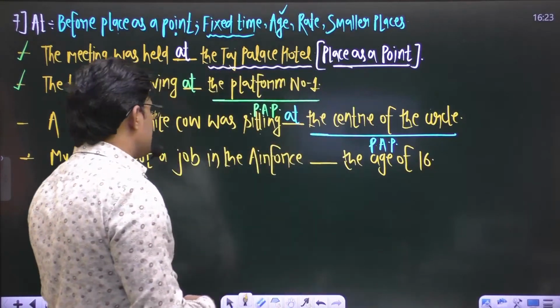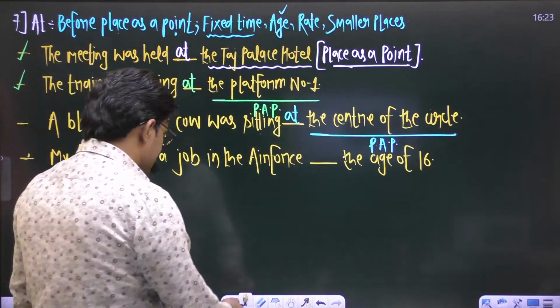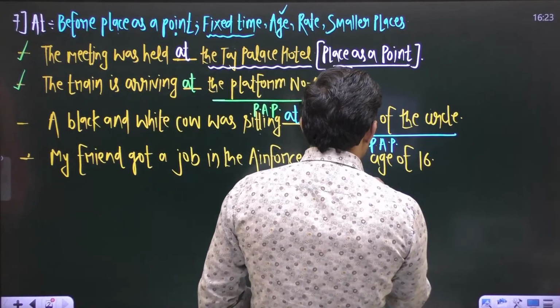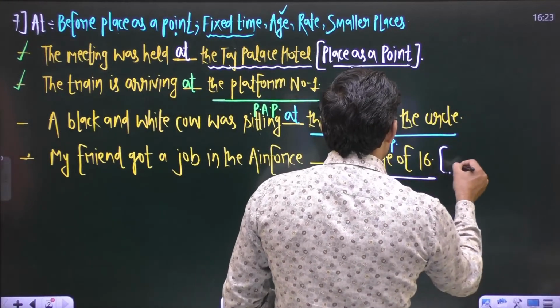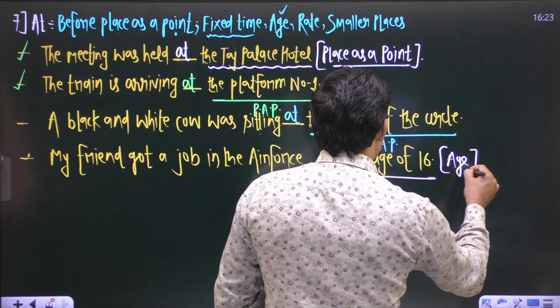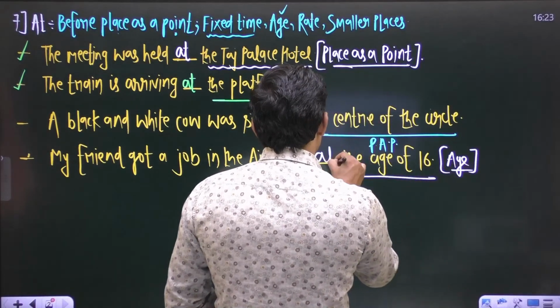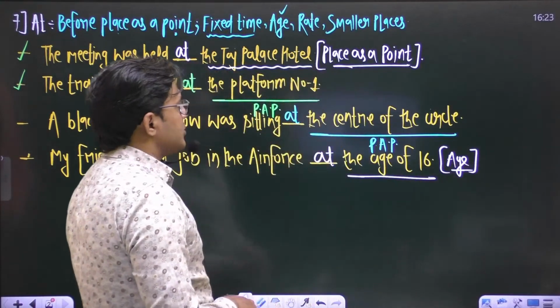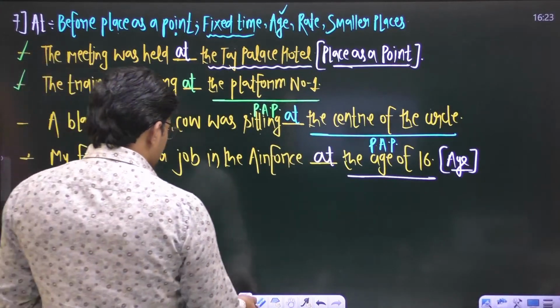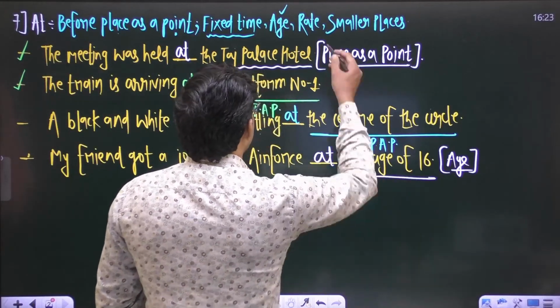My friend got a job in the Air Force blank the age of 16. So this word age of 16 denotes the age, and before age denoting words we use a preposition at, right? The sentence is okay.